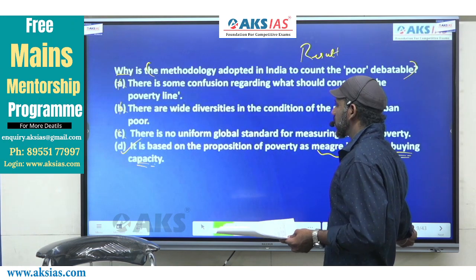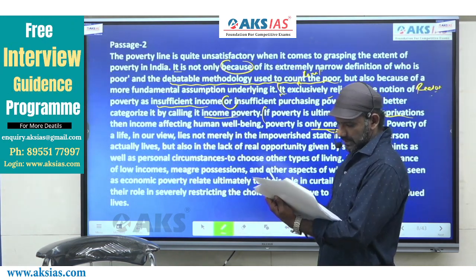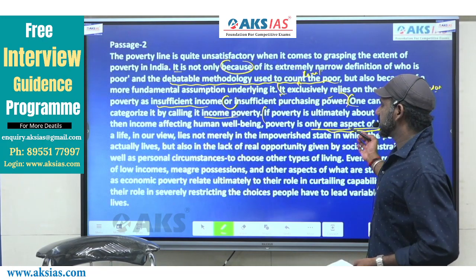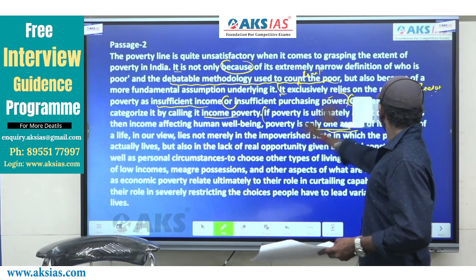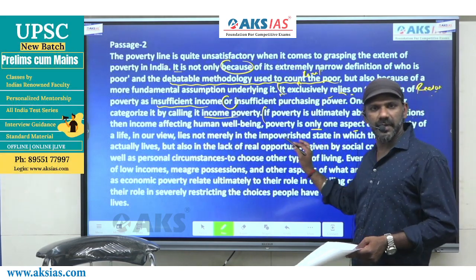The mention about poverty of a life comes in this part of the passage, right? Poverty of a life. I'll just read this part of the passage.